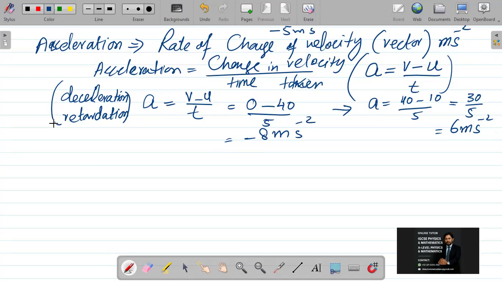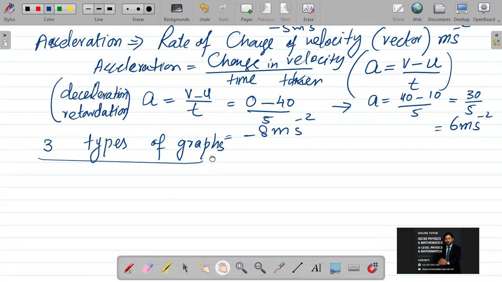If I go for the graphical representation of displacement, there are basically 3 types of graphs available in kinematics motion. The first one is the distance time graph.